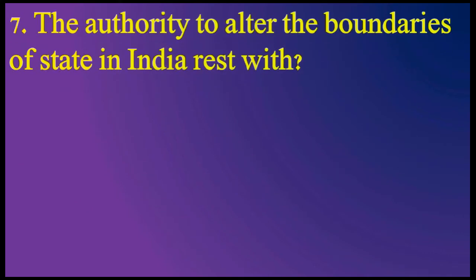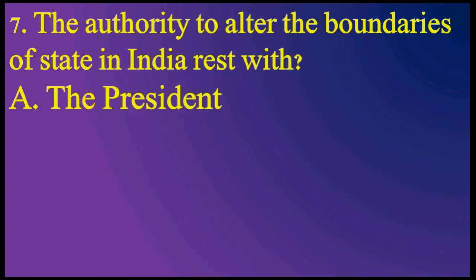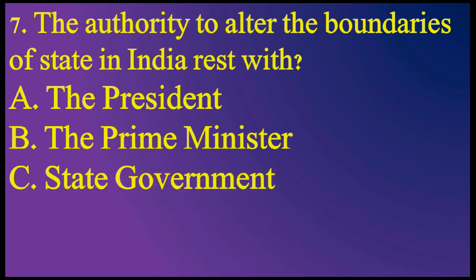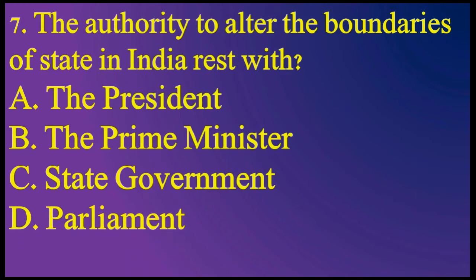Question number 7. The authority to alter the boundaries of states in India rests with option A, the President, option B, the Prime Minister, option C, state government, option D, Parliament. Which is the correct answer? The correct option is option D, Parliament.